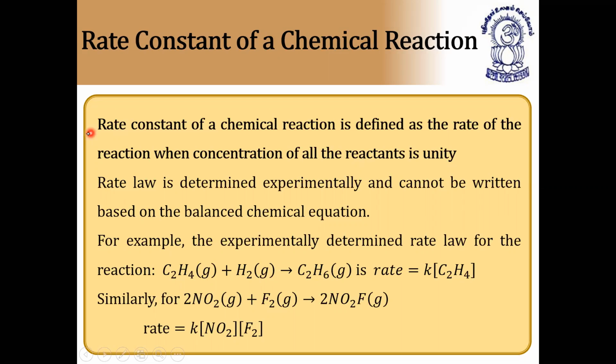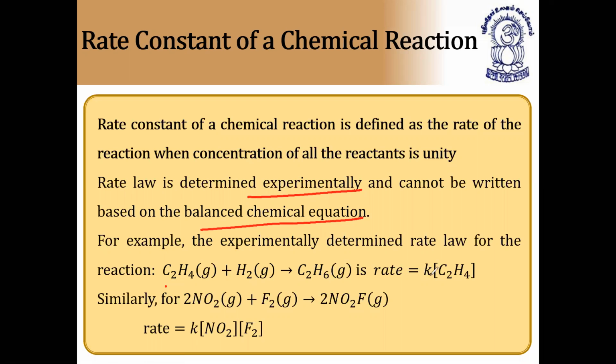That's what I want to discuss here. The rate constant of a chemical reaction is defined as the rate of the reaction when the concentration of all the reactants is taken as unity, and rate law is determined experimentally only and cannot be written based on the balanced chemical equation. Very, very important. Here the rate law is based only on experimental quantity, not on the balanced chemical equation.